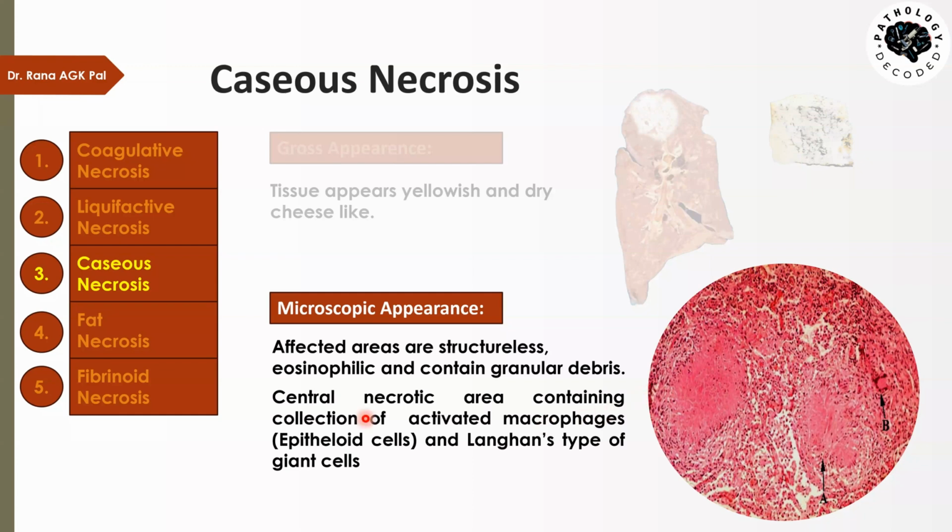These areas contain activated macrophages, known as epithelial cells, and there are giant cells present. In tuberculosis, we have Langerhans type giant cells. These areas are then surrounded by a rim of lymphocytes and fibrous tissue.